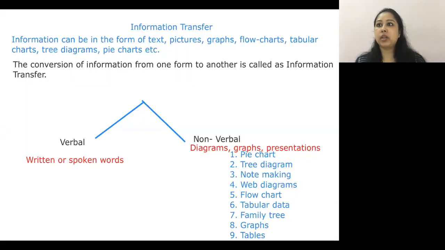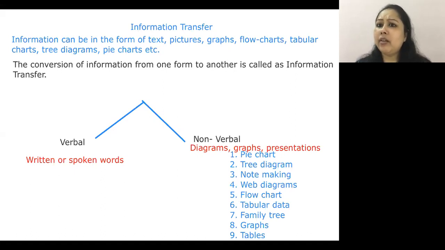Information transfer. Information can be in the form of text, pictures, graphs, flowcharts, tabular charts, tree diagrams, pie charts, etc. When you convert the information from one form to another, it is called information transfer. Often you must have seen that in corporates you have to make certain presentations. The presentation is on the screen, on the visual board, and somebody is explaining that entire presentation. Such kind of things is your information transfer.